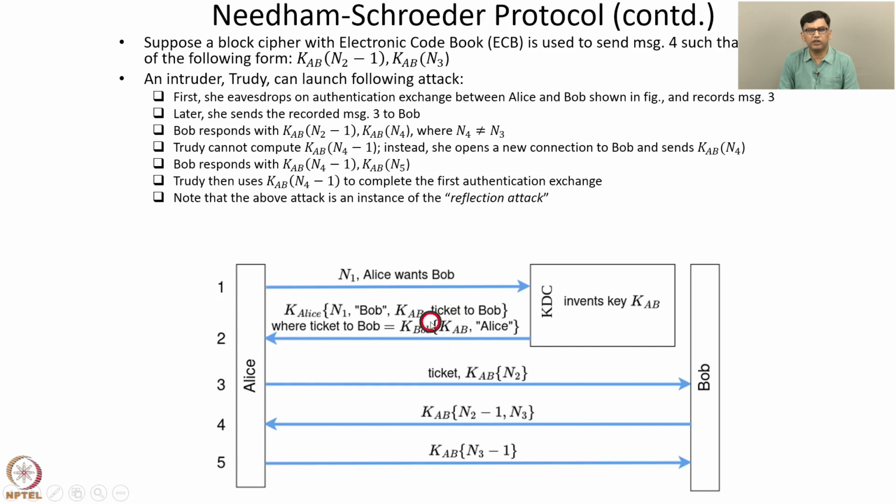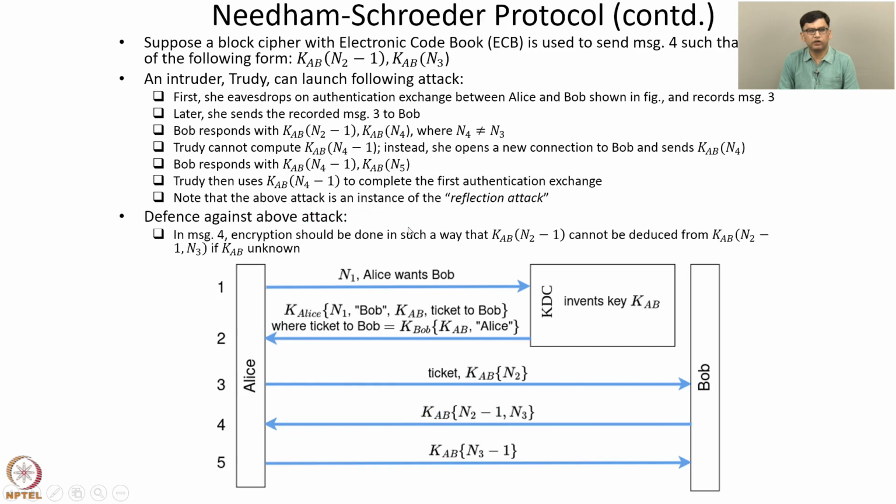For this reason, this message KAB N2 minus 1 comma N3 should not be separable into its components. So it should not be of the form KAB N2 minus 1 comma KAB N3. To defend against this attack, message 4 should be encrypted in such a manner that KAB N2 minus 1 cannot be extracted from KAB N2 minus 1 comma N3 if KAB is unknown.